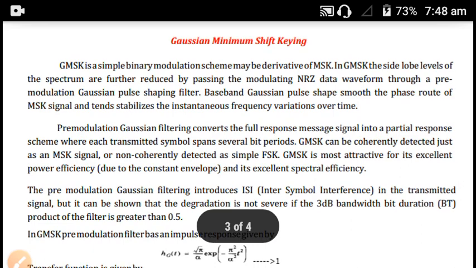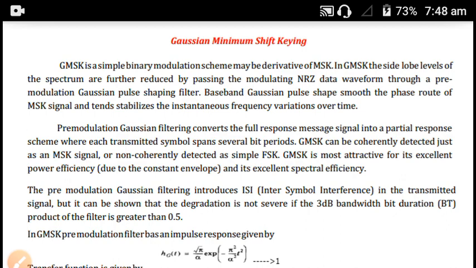Then the next one is GMSK. GMSK is Gaussian minimum shift keying. This GMSK is also an MSK signal with some variation. So what is the difference here?